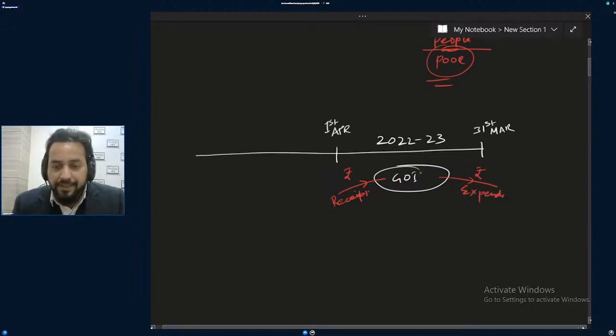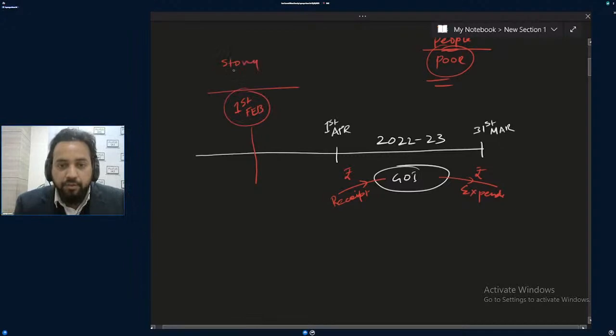It is a story. The government is telling this story on 1st Feb. Story means estimation, try to understand. When I say story, it is not literally a story. Don't take it literally. I will be using these words to make you understand. On 1st Feb, the government is telling this story to the people of the country. Telling this story means it is money. So it is an estimation of this money.